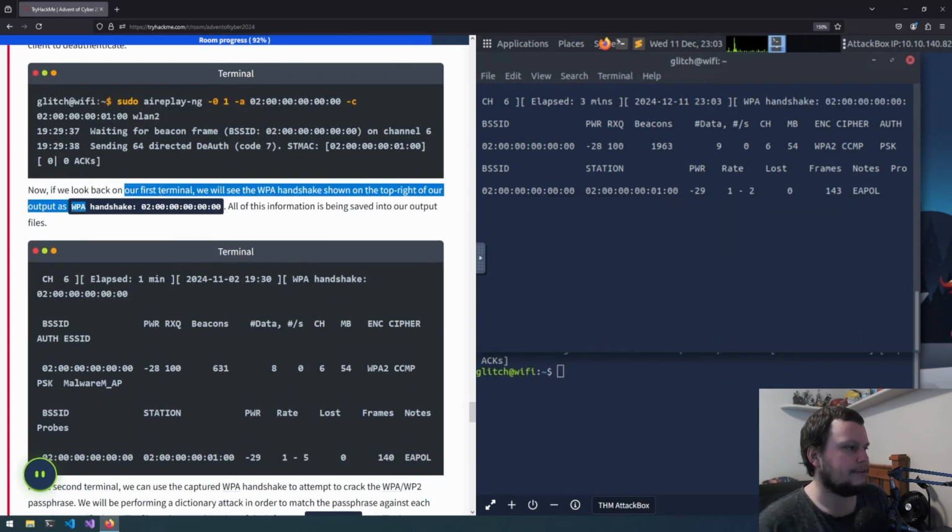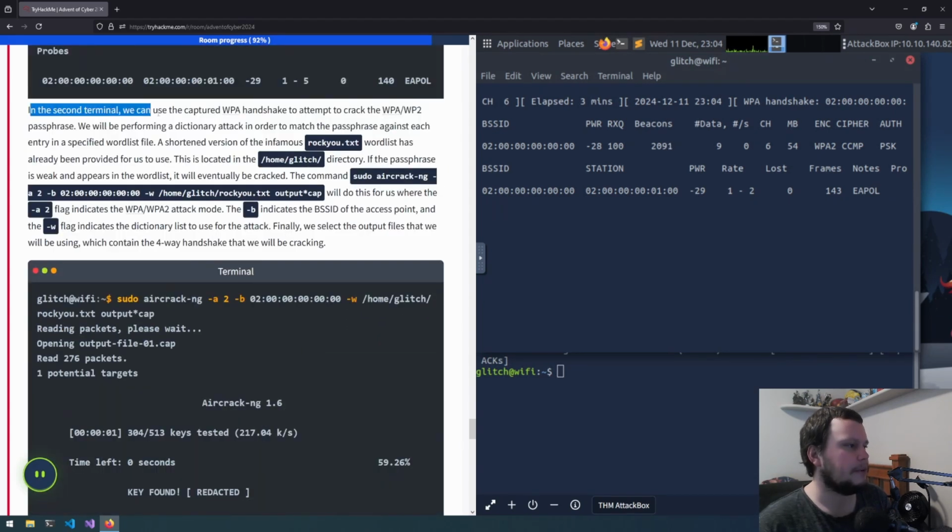So if we look back at our first terminal, we'll see the WPA handshake show on the top right of our output, which we can see here, and all this information is saved into our file. In the second terminal, we can use the captured WPA handshake to attempt to crack the WPA2 passphrase. We will be performing a dictionary attack in order to match the passphrase. We'll be using a word list file.